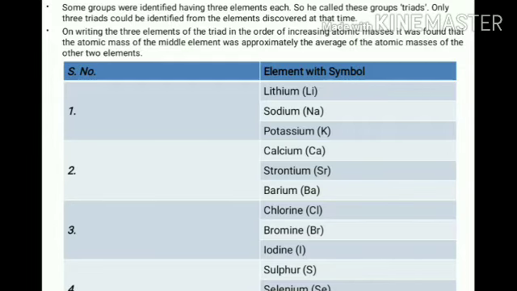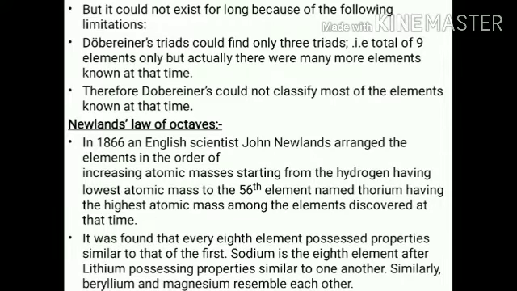But there are some drawbacks. What are the drawbacks of Dobereiner's triads? Dobereiner arranged only these nine elements, but actually there were many more elements known at that time. Therefore Dobereiner could not classify most of the elements known at that time. This is the most important drawback of Dobereiner's triads. Now the next topic is